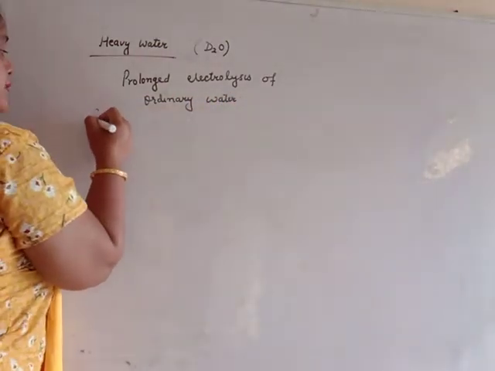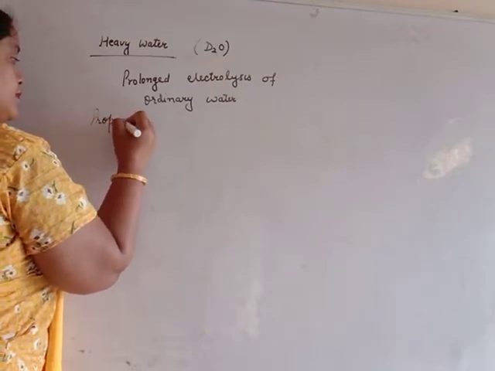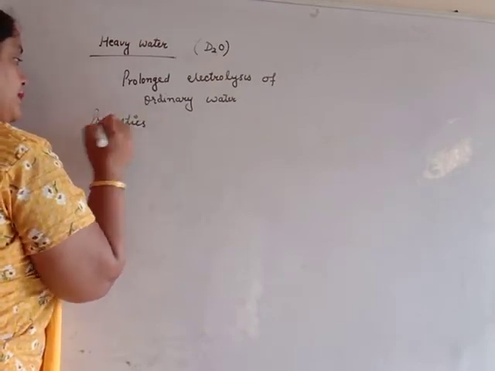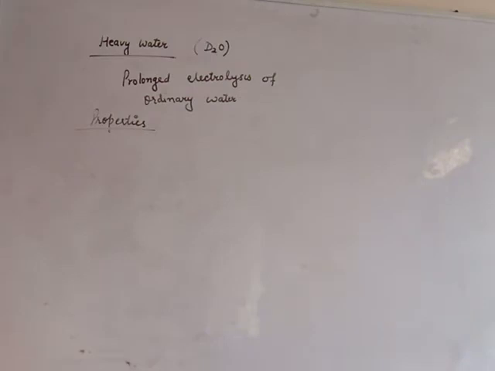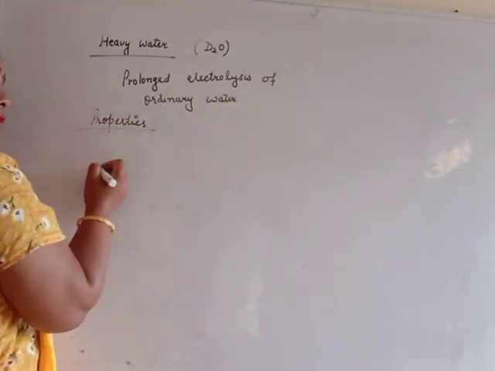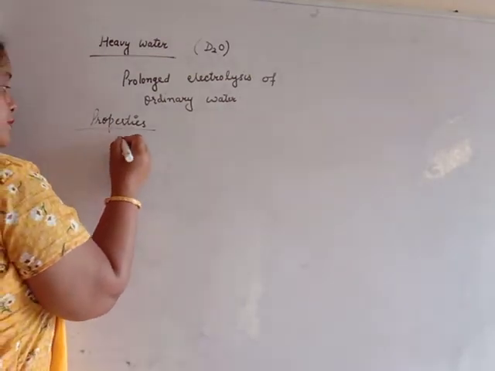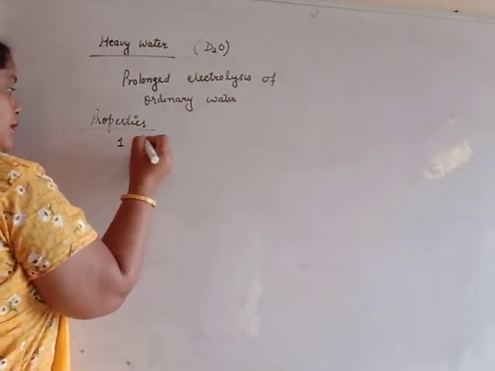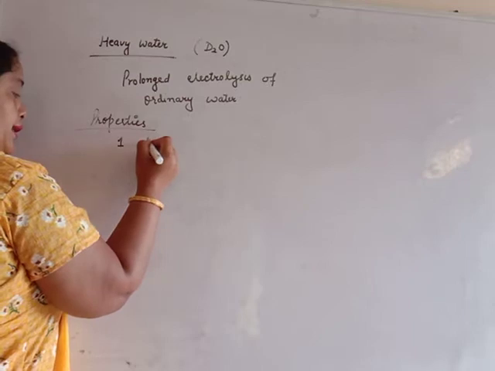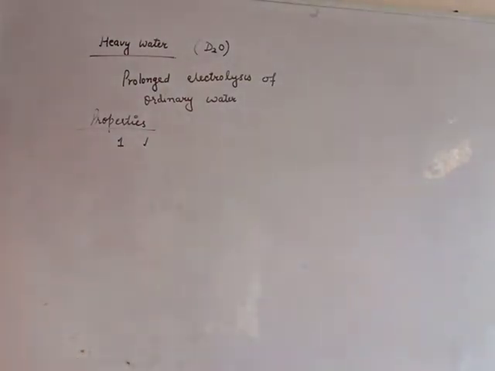Now, properties. Physical properties are similar to that of ordinary water, but its melting and boiling points are slightly higher than ordinary water. Chemical properties are also similar. First of all, hydrolytic reaction.